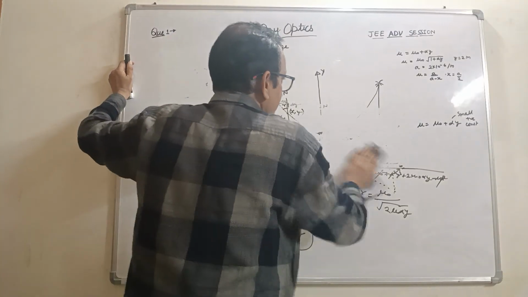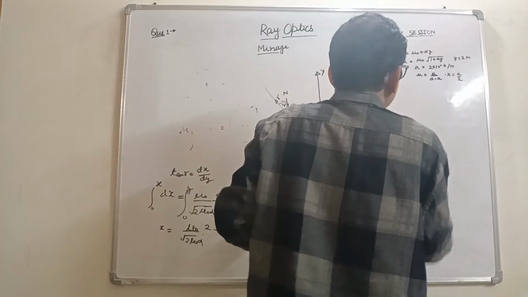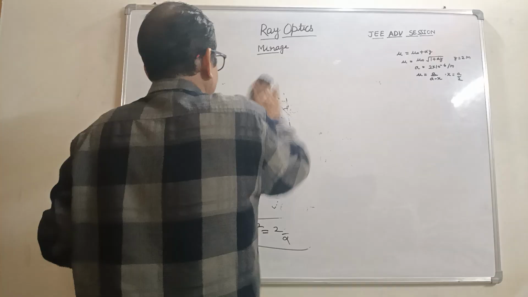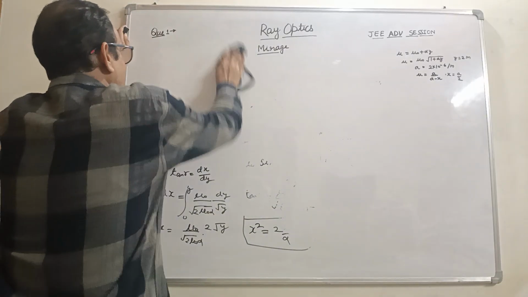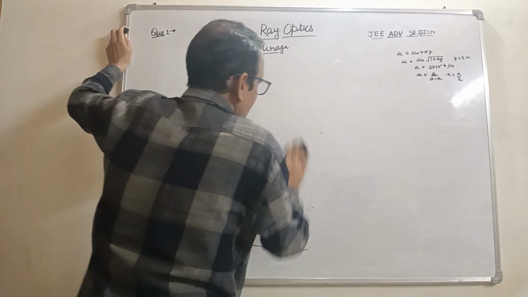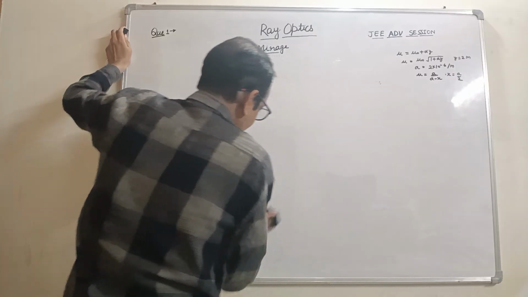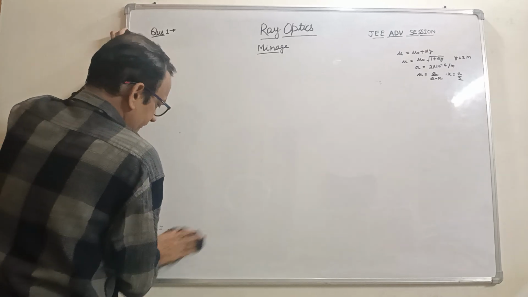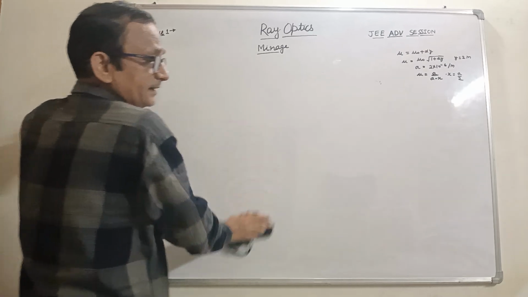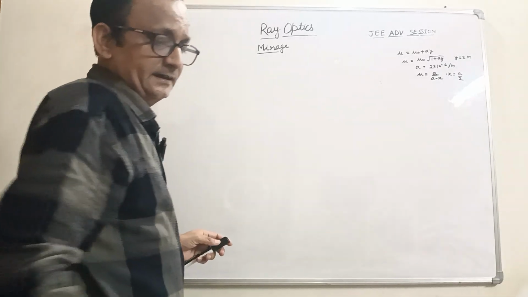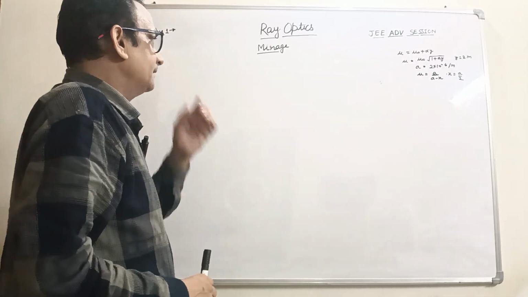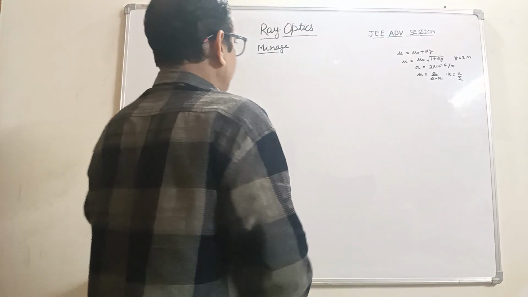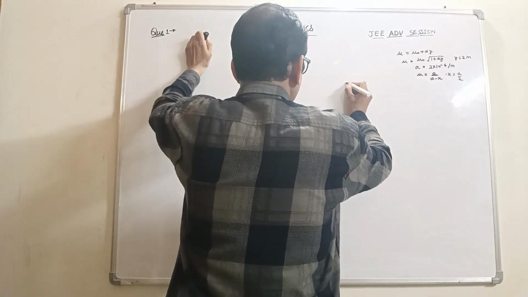In this scenario, the situation is observation on a hot day. Here a person is standing.